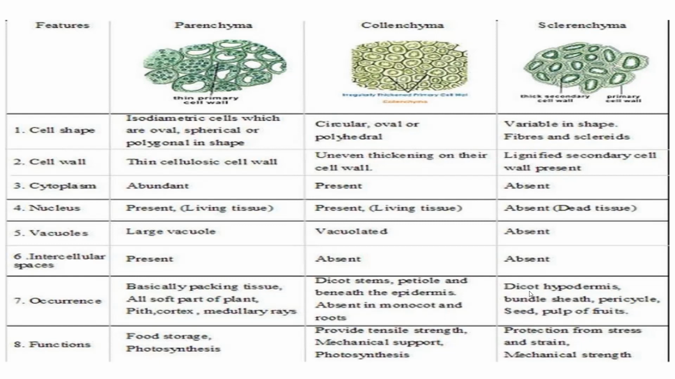Collenchyma is found in the dicot stem, petioles and beneath the epidermis, absent in the monocot and roots. That means collenchyma is absent in monocot and root. And sclerenchyma is found in the dicot hypodermis, bundle sheath, pericycle, seeds, pulp of roots. They are present in these areas.